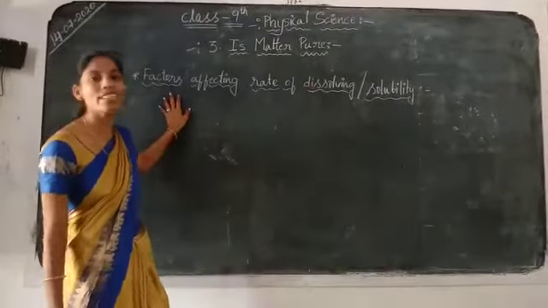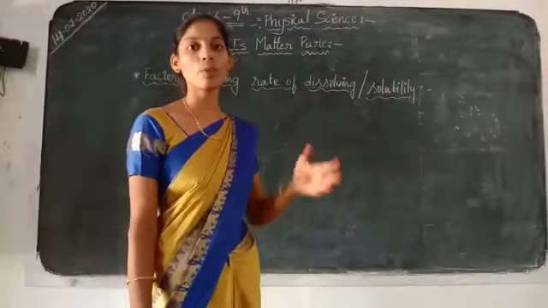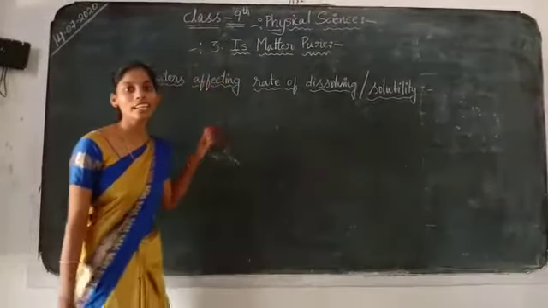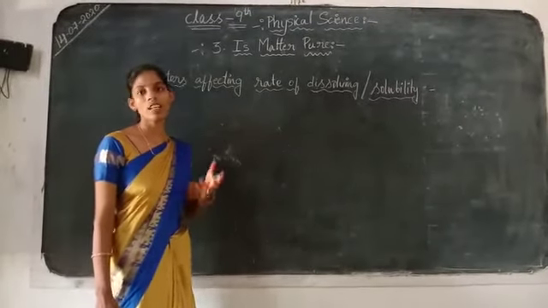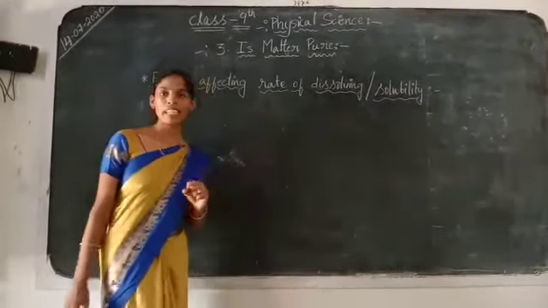So let us see what the factors affecting solubility or dissolving are. If you take any solution, what are the main factors for dissolving solute particles? For example, I am taking three test tubes.